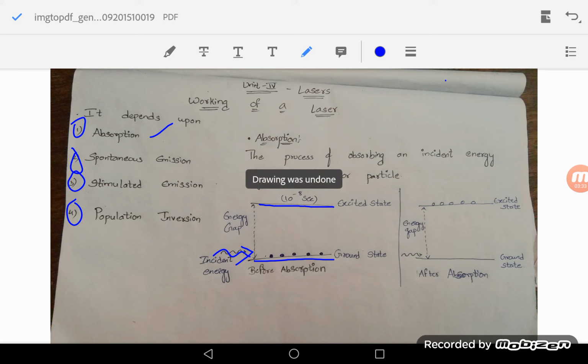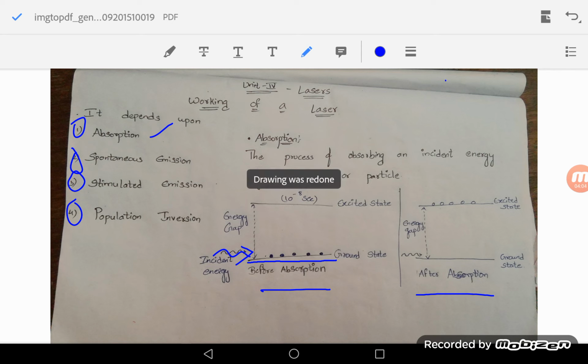So kindly observe what is going on before absorption and after absorption. Before applying any incident energy, the atoms will stay in the ground state. After incidenting a photon of energy, the atoms in the ground state absorb the incident energy, then move towards the excited state.